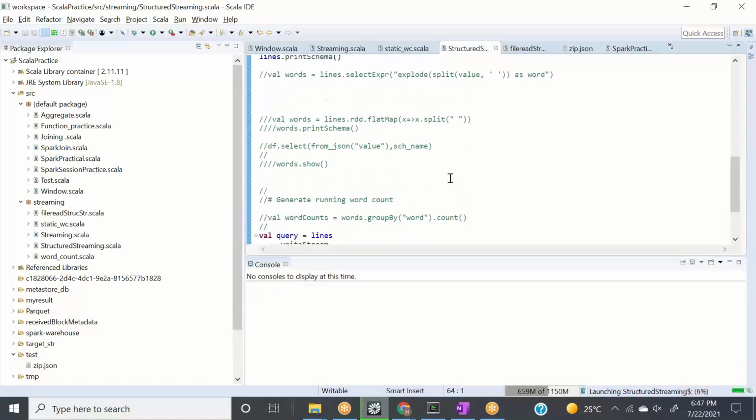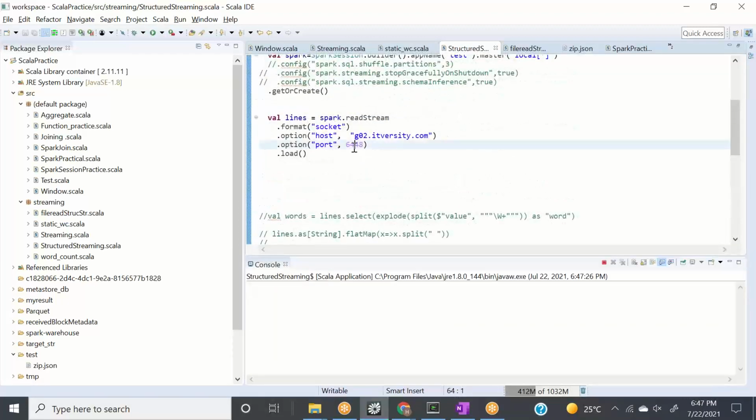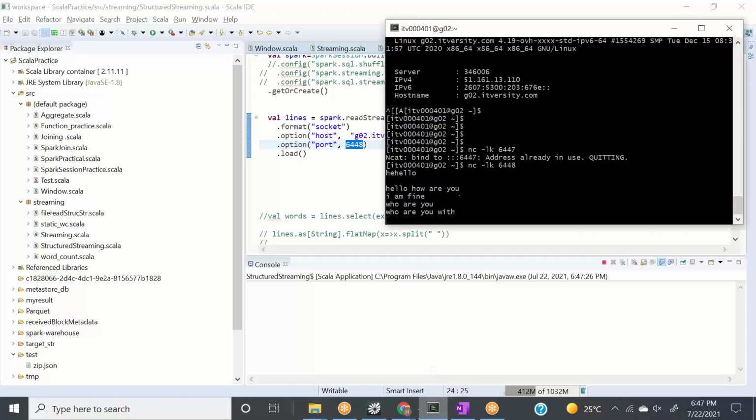And let's do one thing first. So we are reading this from 6448. Let's see if we have that port open. No, we don't have that port open here. Let's do one thing first, while the program is running. Let's open that port here.